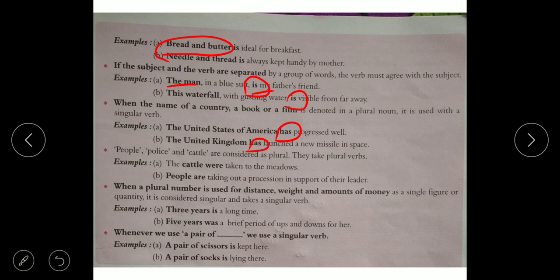People, police, and cattle are considered plural. They take a plural verb. The cattle were, people are. People, police, and cattle are considered plural, so they take a plural verb.